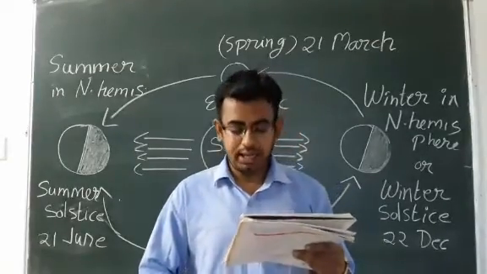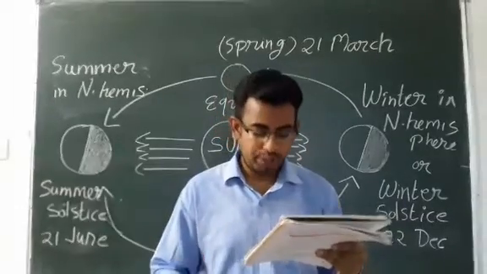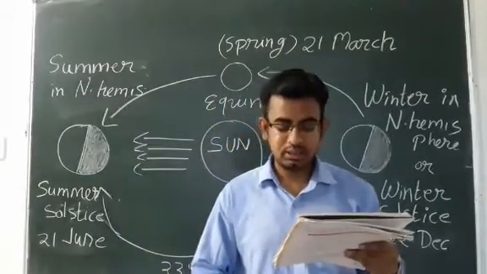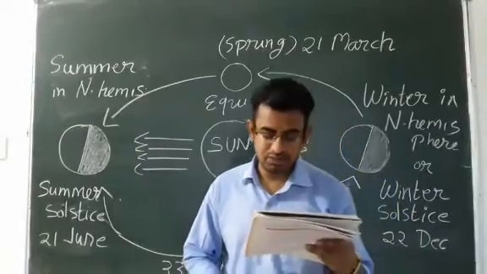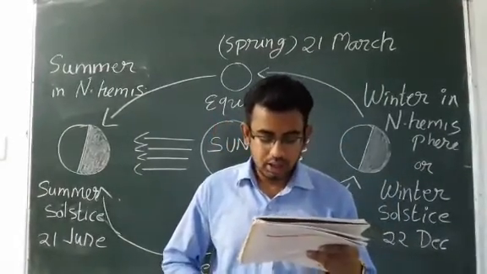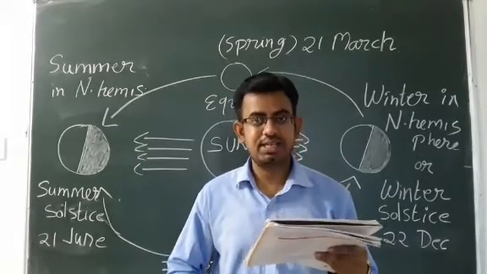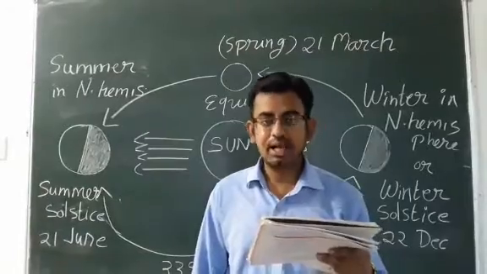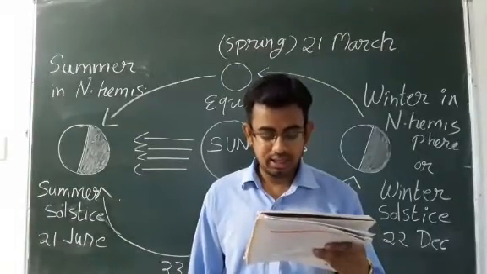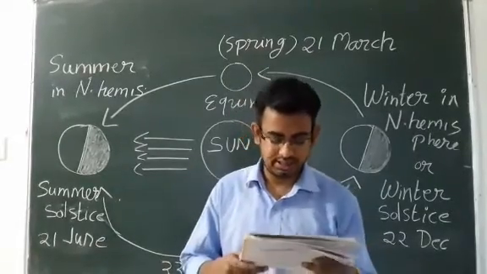The longest day and the shortest night at this place occurs on 21 June. At this time in the southern hemisphere all the conditions are reversed. It is winter season there. The nights are longer than the days. This position of earth is called summer solstice.